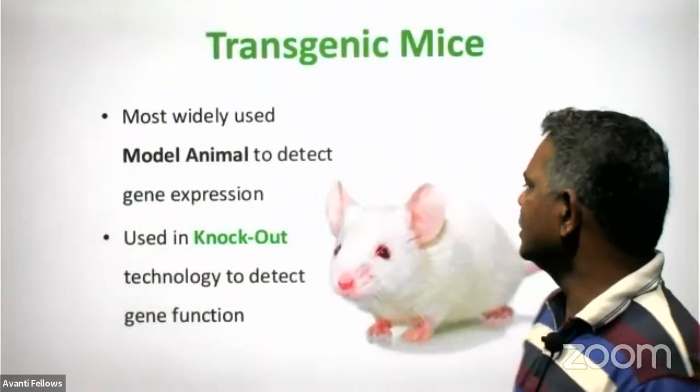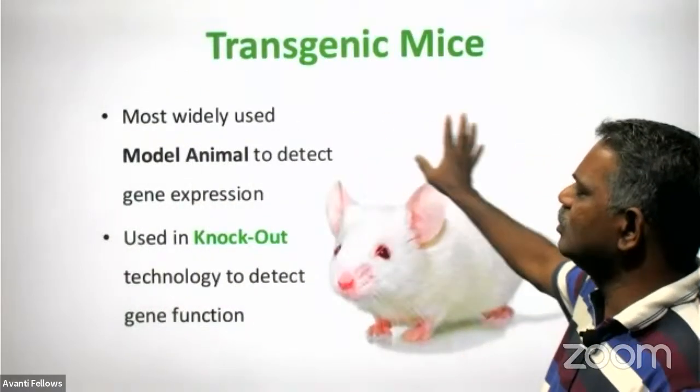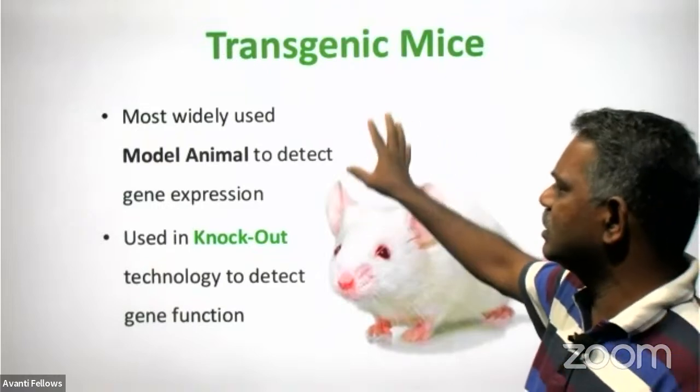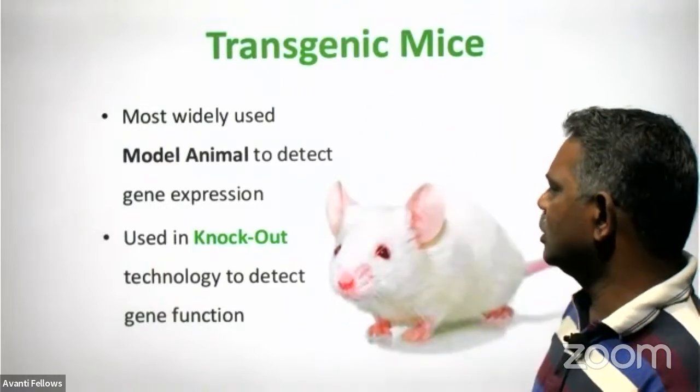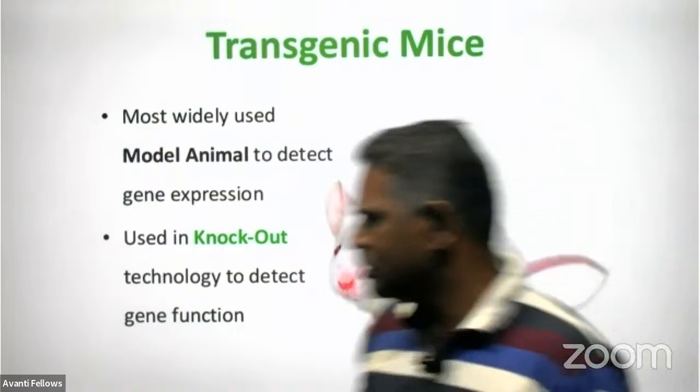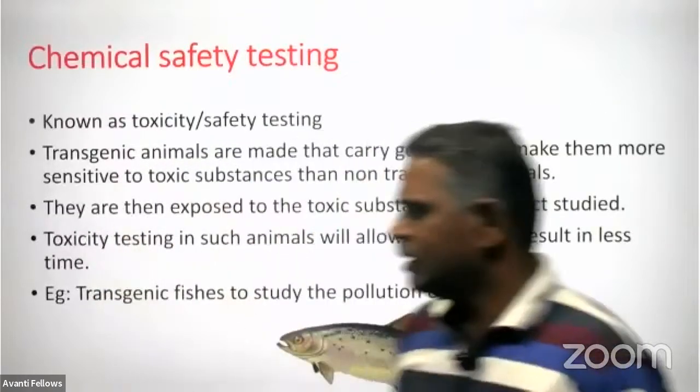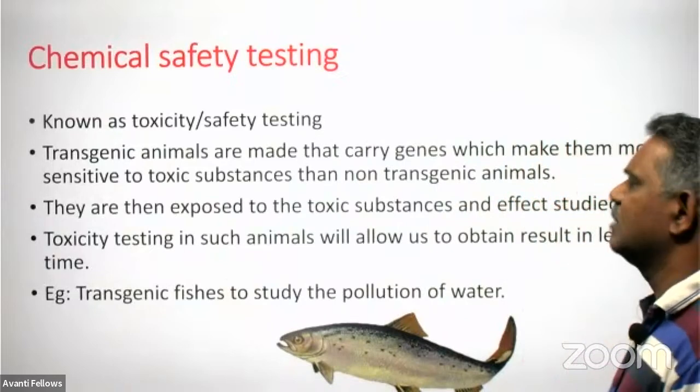Right. Then transgenic mice, the most widely used model animal to detect gene expression, and used in knockout technology to detect gene functions, right? And the chemical safety testing.